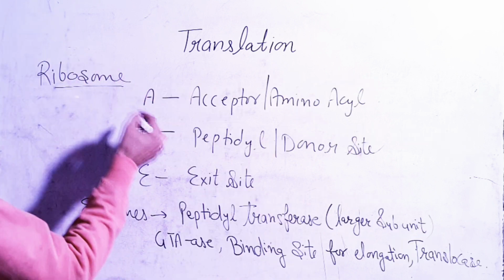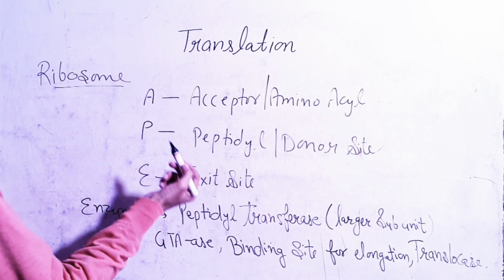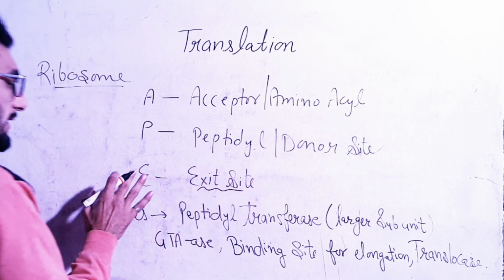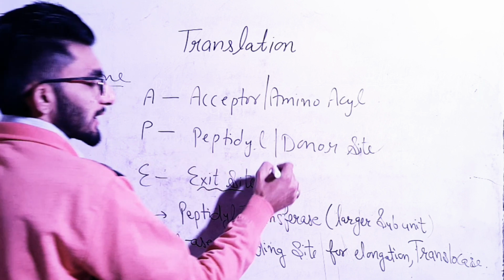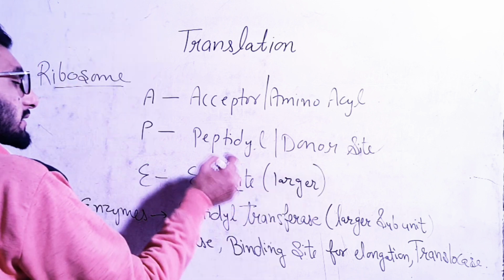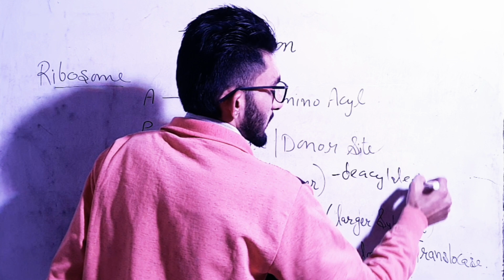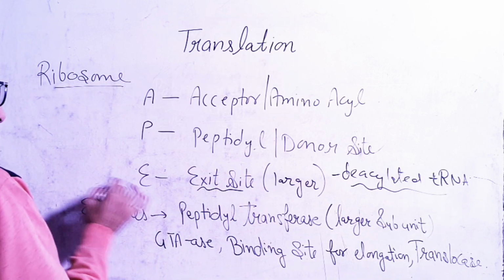Clear? So in the ribosome, along with the A and P sites, the E site is also present, which is known as the exit site. Okay. This E site is part of the larger subunit, and it is for deacylated tRNA.